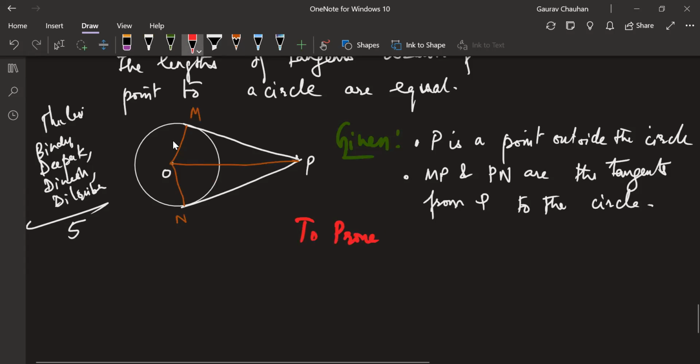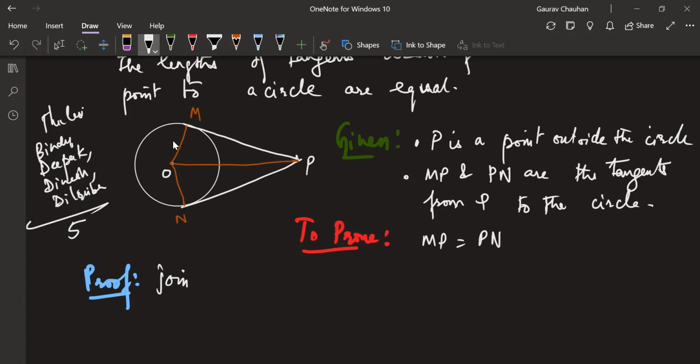Are we writing properly? To prove MP is equal to PN. Okay, my proof will be from constructing what? Join OM and ON.